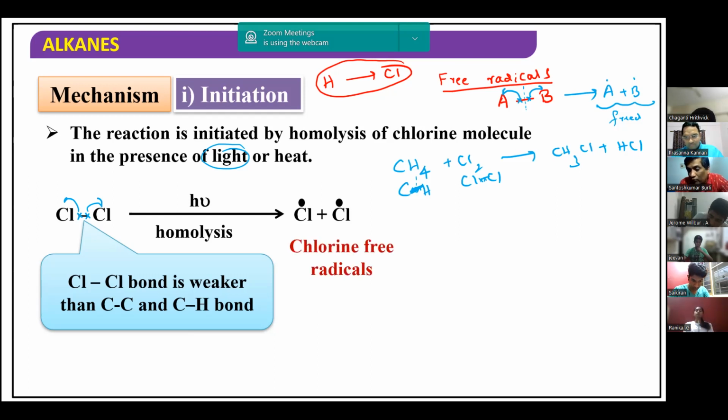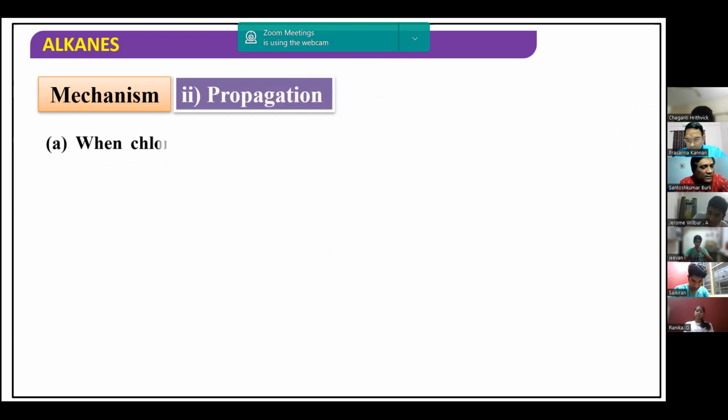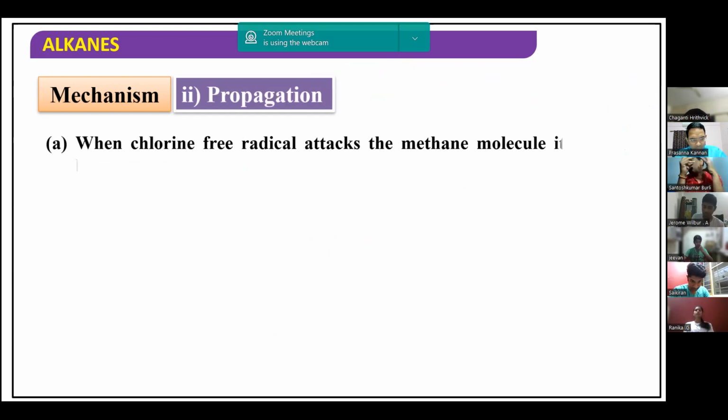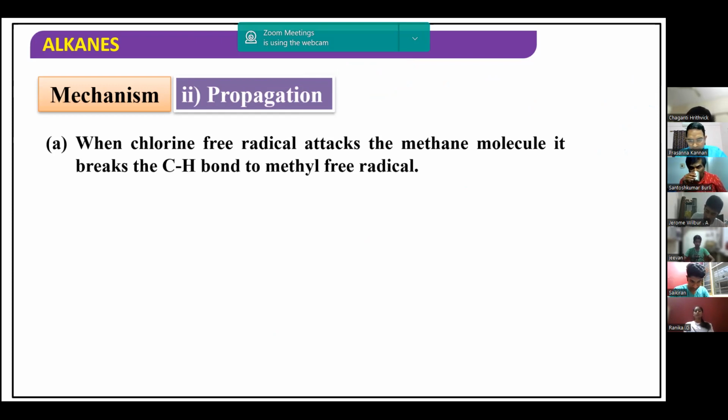Now once the chain gets initiated, it gets propagated. This is chain propagation. This chlorine free radical induces homolytic cleavage in the methane molecule. Methane has carbon attached to 4 hydrogens.